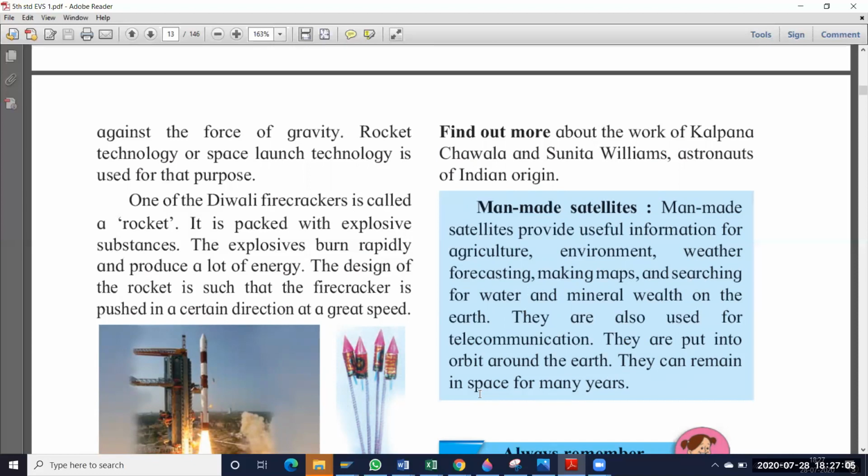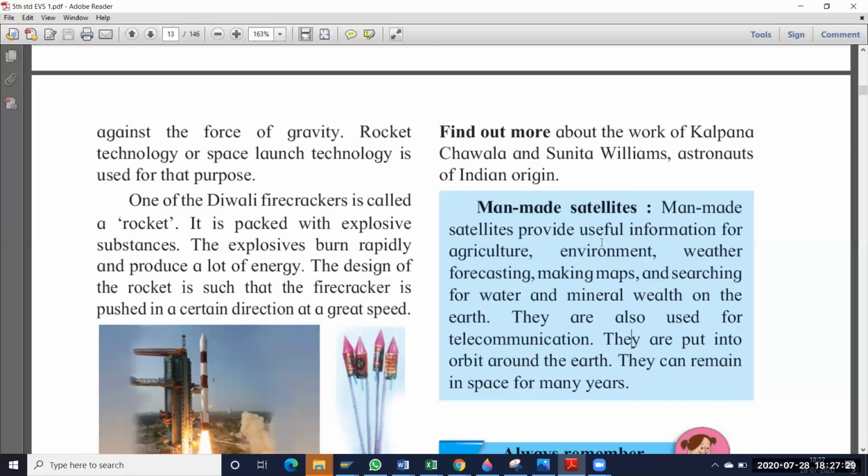So what are the satellites doing? We all know so many satellites are sent to space. So what is the work of a satellite? Why are we using satellites? Now we are talking on mobile, enjoying movies, talking with others, enjoying the internet. How is all this possible? Because of the satellite only.